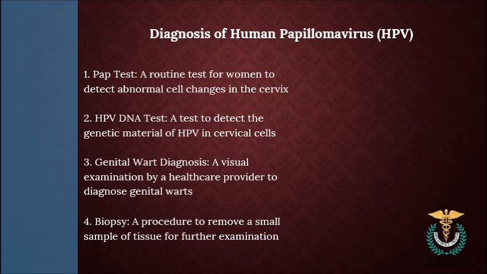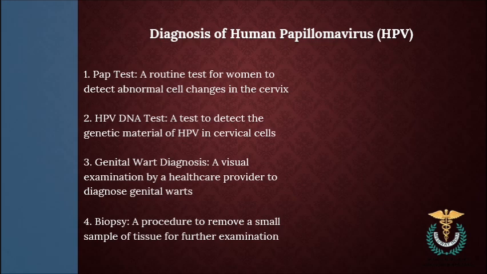As for diagnostic criteria, abnormal pap test results, such as low-grade or high-grade squamous intraepithelial lesions, are one of the things which should be noted. A positive HPV DNA test can confirm the presence of high-risk HPV types. Visible warts or lesions on the genital area can confirm HPV infection.